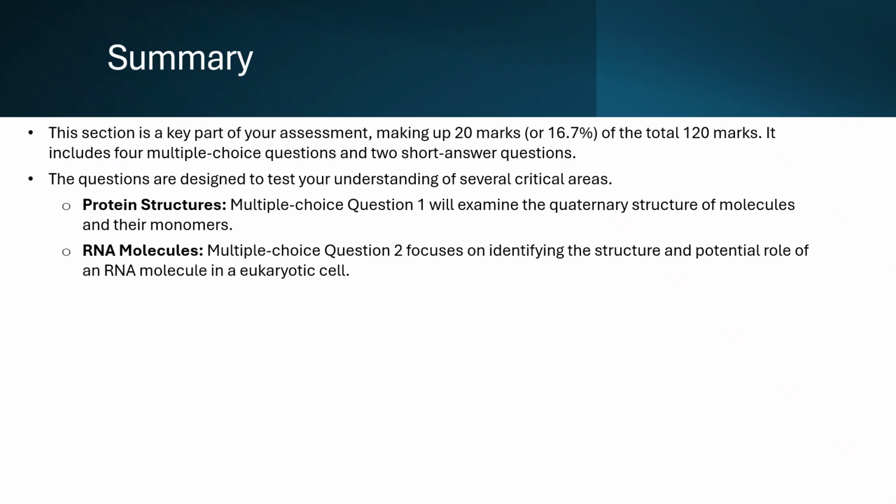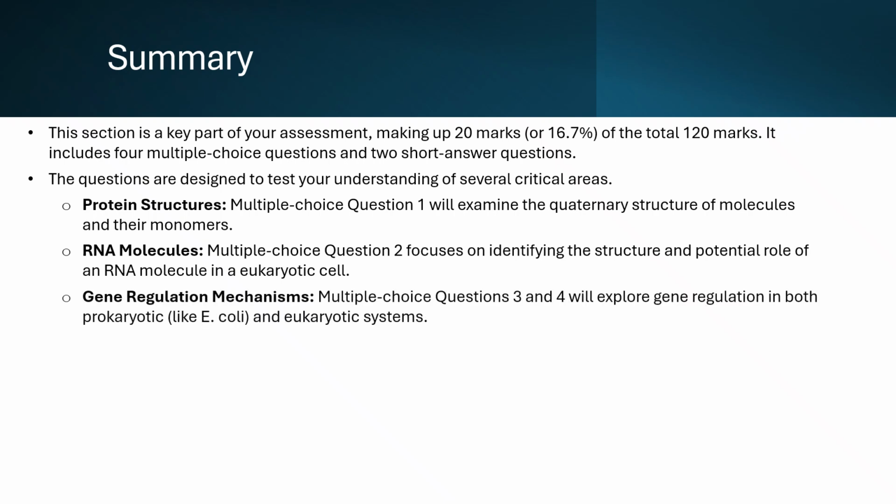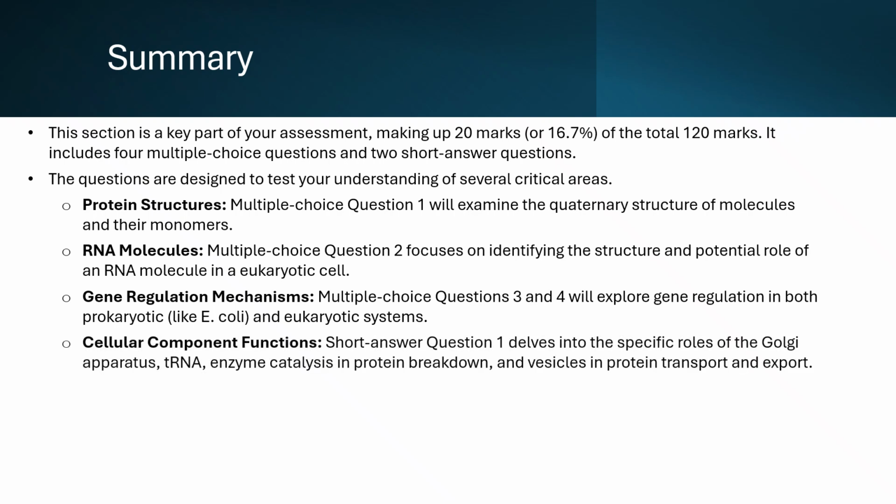Gene regulation mechanisms: multiple-choice questions 3 and 4 will explore gene regulation in both prokaryotic, like E. coli, and eukaryotic systems. Cellular component functions: short answer question 1 delves into the specific roles of the Golgi apparatus, tRNA, enzyme catalysis in protein breakdown, and vesicles in protein transport and export.